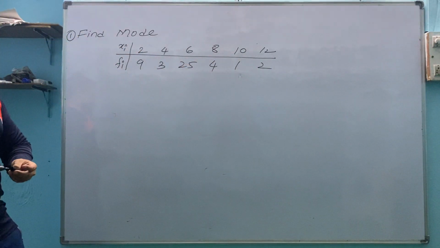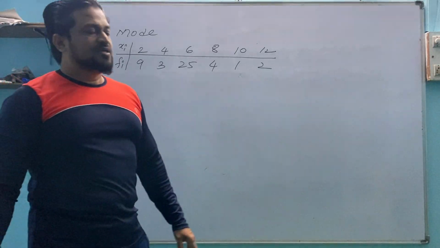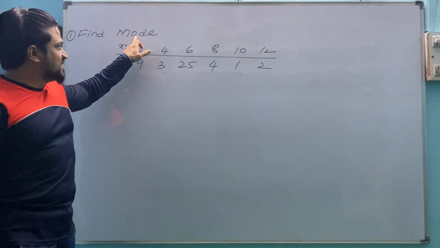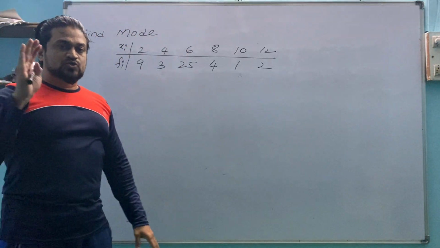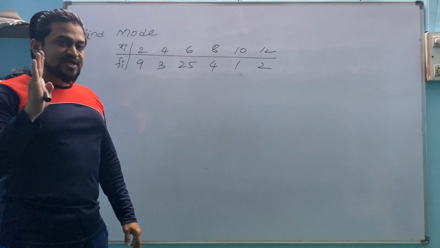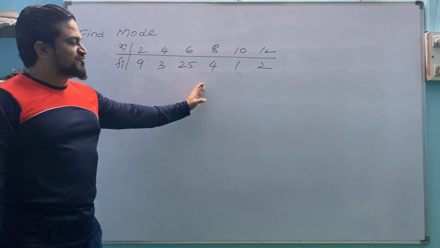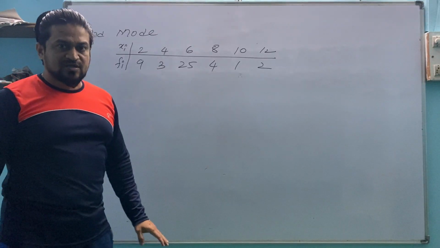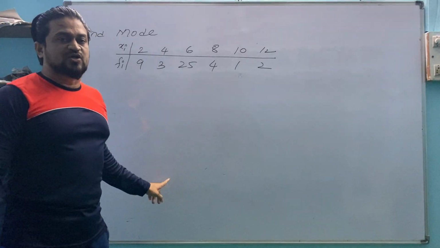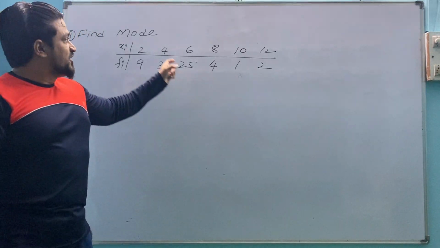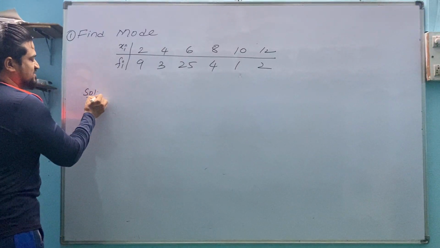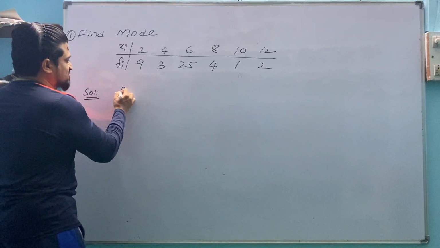So this is the question, find mode. By seeing the question, you may not always find mode, you may find mean. If find mean is given in this type of question, you should know the process of solving mean for discrete series problems: Xi, Fi, Fi into Xi, then multiplying, and so on. If median is given, you should know the process: Xi, Fi and Cf, then size of n plus 1 by 2 observation. If you are doing mode, you should know the process of mode. For mode, what we have to do is by observation.